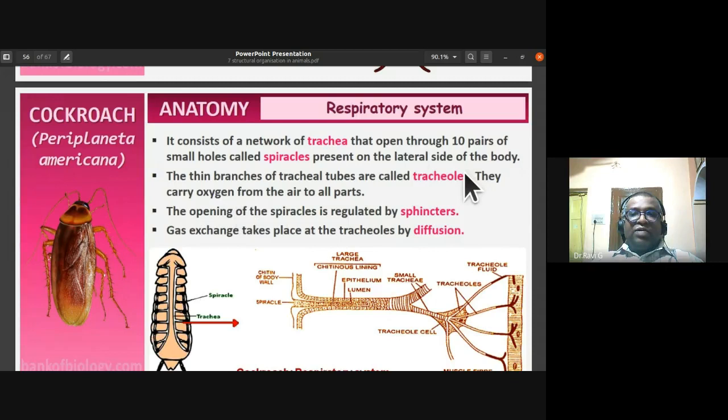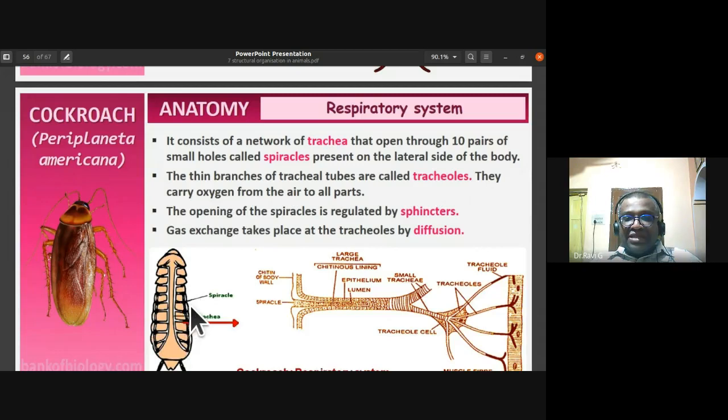They don't have lungs and other things as we have: a pair of nostrils, trachea, then a pair of lungs, where the trachea enters as bronchi, bronchioles, and finally they open up into air sacs called alveoli. In human beings, that is the respiratory system you notice. But in arthropods, they consist of a network of trachea that open through 10 pairs of small holes called spiracles, present on the lateral side of the body.